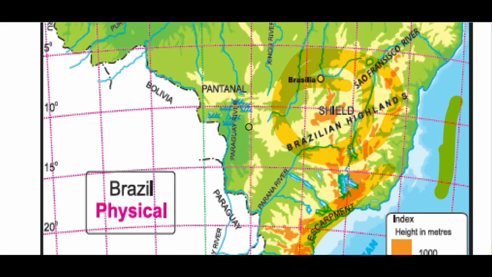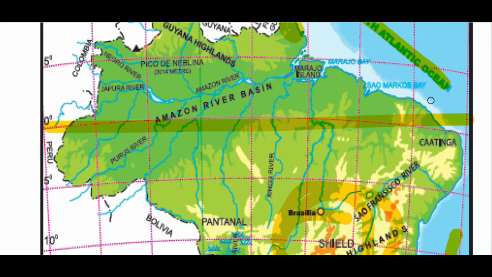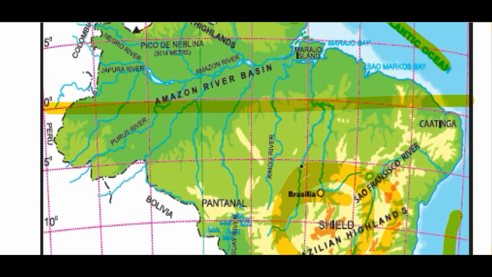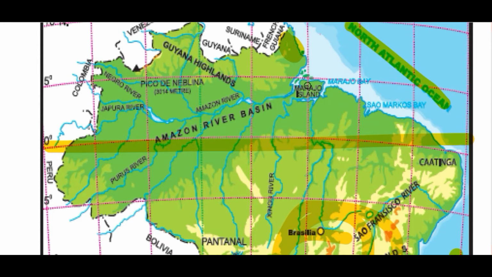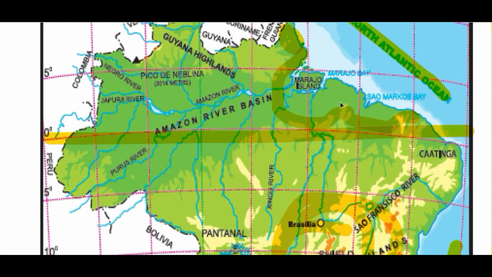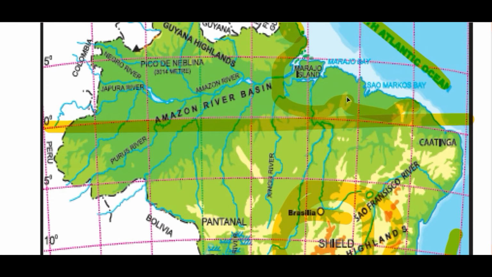Here you can see the northern coast, as we have already discussed, and this is the eastern coast. In the northern coast you can observe the major river, the Amazon, and some other rivers draining into the North Atlantic Ocean. That's why they form a low-lying area. What do we mean by low-lying area? It is an area which has a very low altitude from mean sea level. Here you can observe this dark green color, which is hardly 0 to 200 meters from mean sea level, and it forms the low-lying region over here.